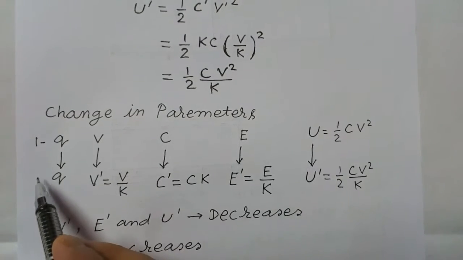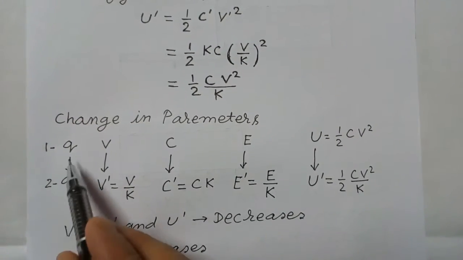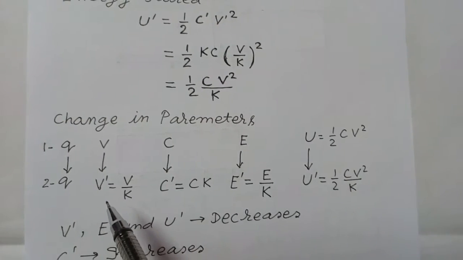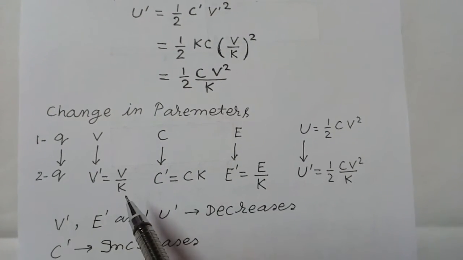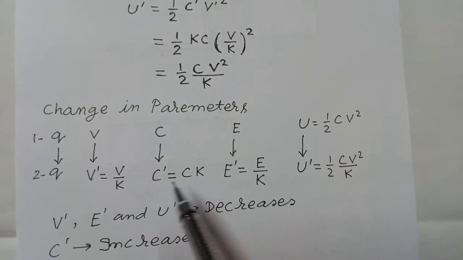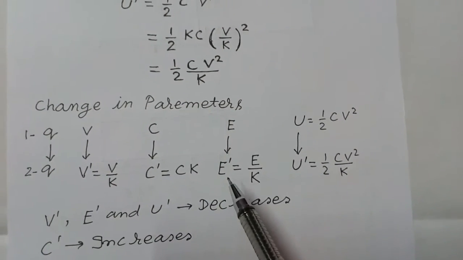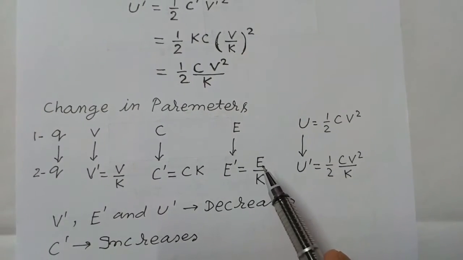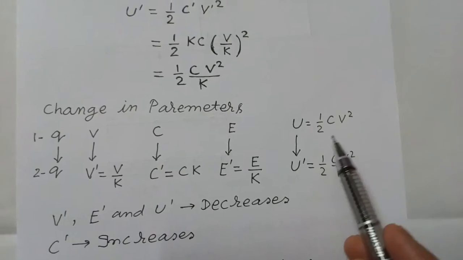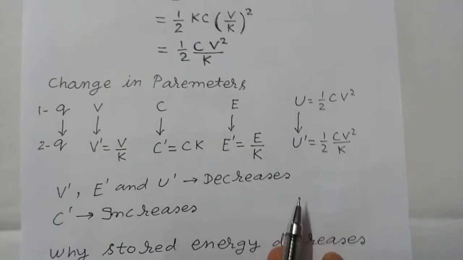So Q does not change, Q remains constant, V decreases, new potential difference between plates becomes V by K, C increases by K times, electric field intensity between the plates decreases, E by K, and electrostatic potential energy also decreases.